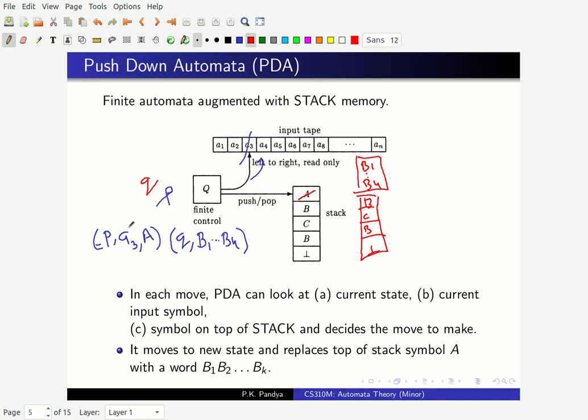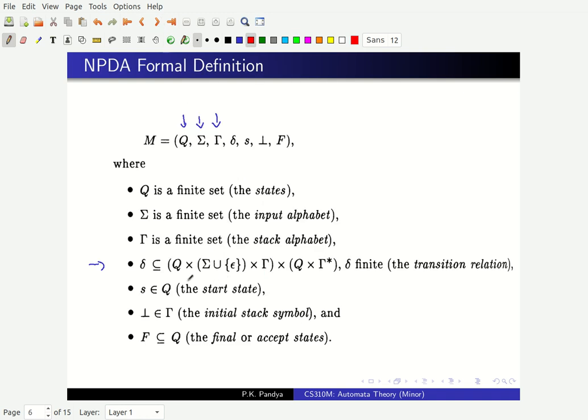The other kind of move is, you don't need to consume a symbol A. You can have P epsilon A. You can make a move like this, Q B1 to BK, right? So these are the two kinds of moves which are allowed in a push down automaton. So what is the transition function? It says on the current state Q, looking at either some symbol from sigma, which you specify, or an epsilon, and a stack symbol which you are seeing currently, top of the stack symbol, you go to a new state and you pop the top of the stack symbol and replace it by some sequence of stack symbols specified in my transition.